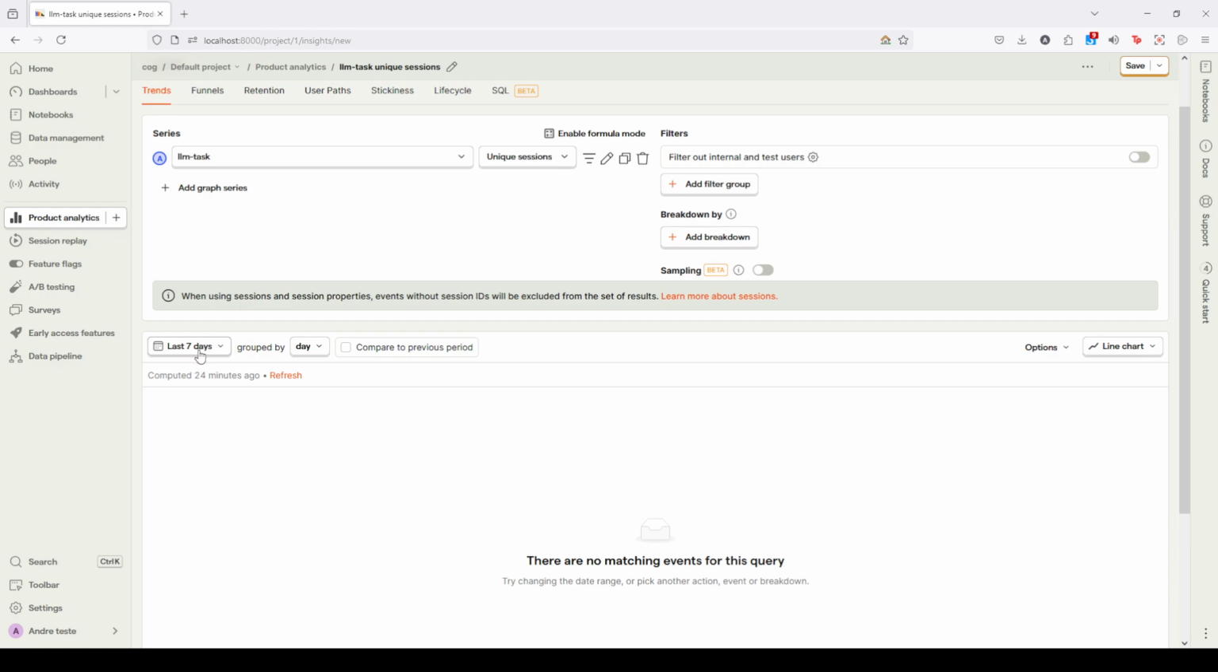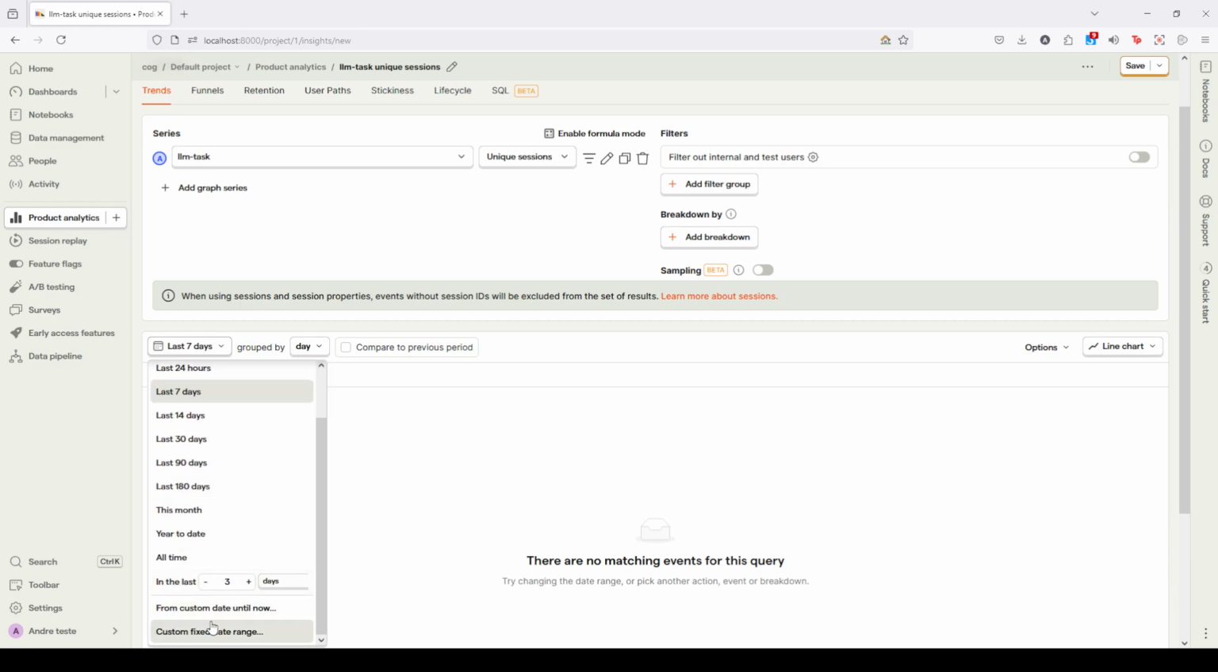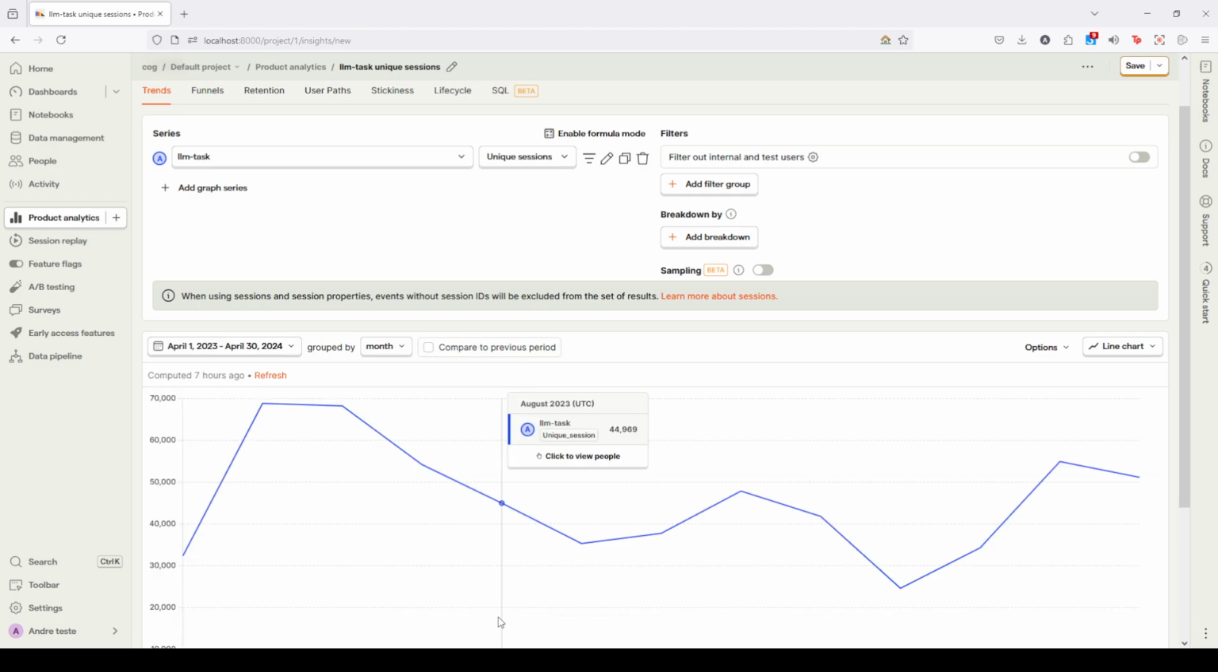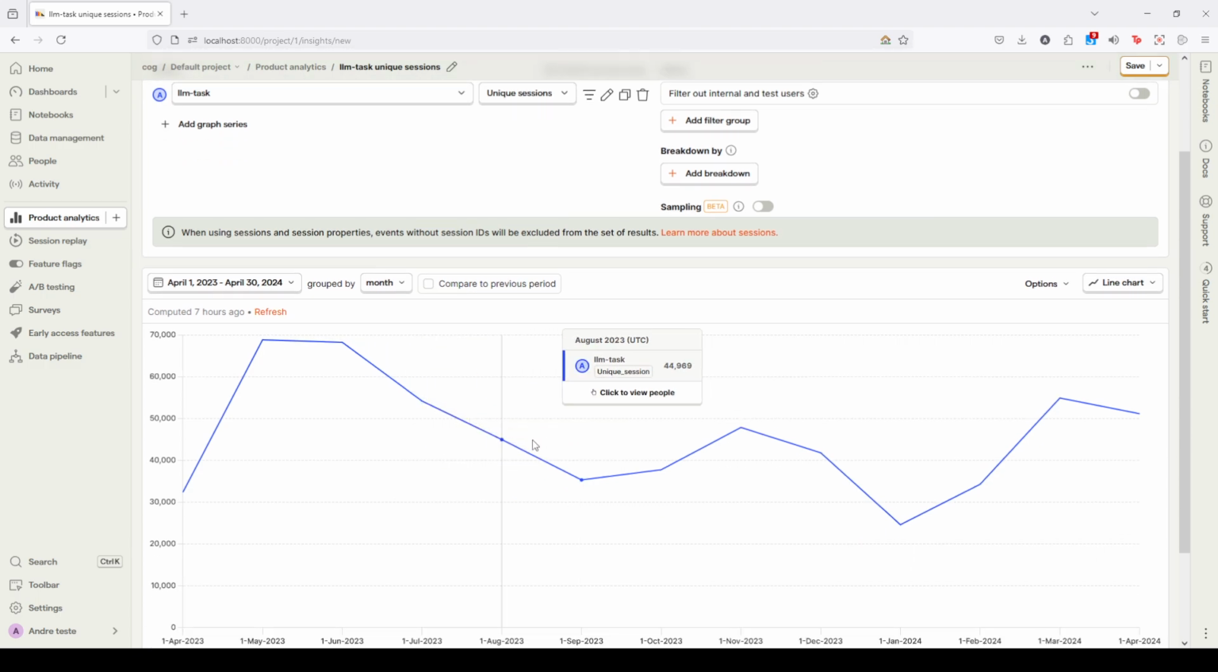And now the WildChat dataset contains conversations between April 23 and April 24. So I will adjust the view here, a custom fixed date range. I'll go back here to April of 23, select this one, and go forward till here. Okay, and here I can also see the trend over time for the number of unique sessions.